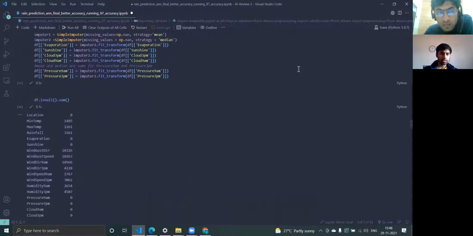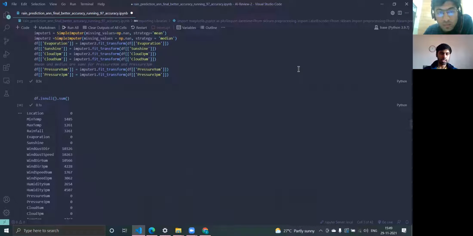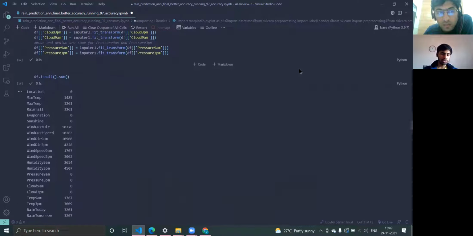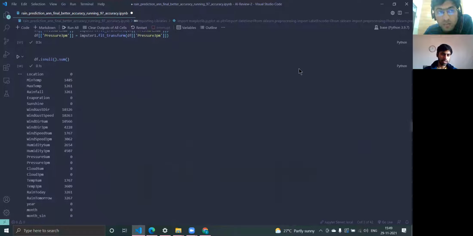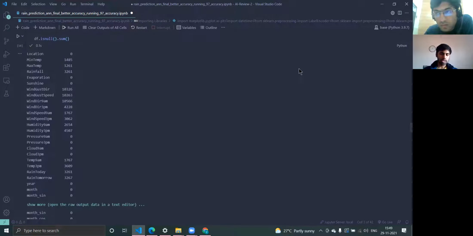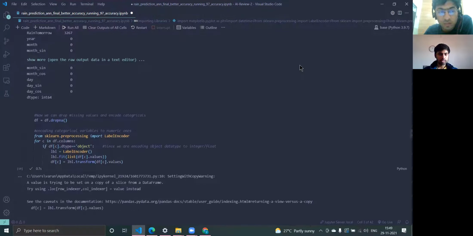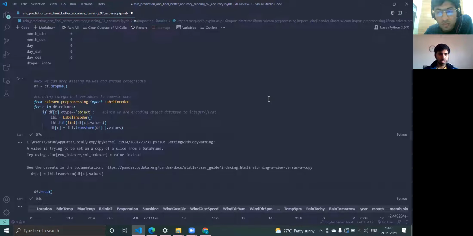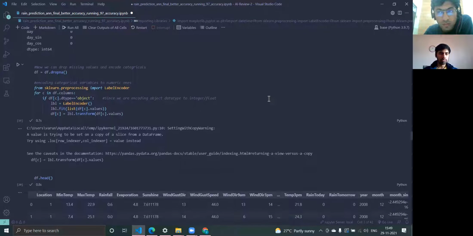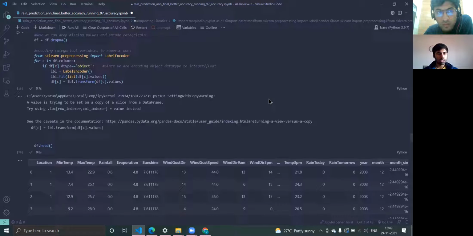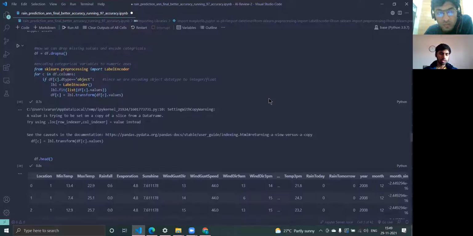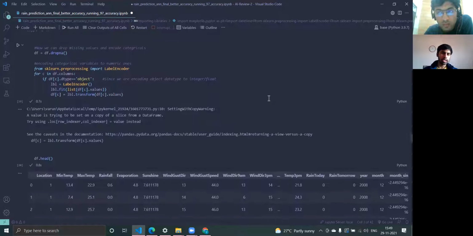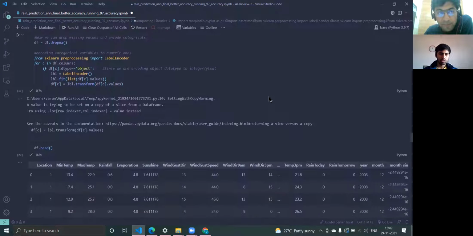As you can see here, we created 2 imputers, one using mean and one using median. Then we decided to see how much data is still missing. As we can see, around 10,000 values are still missing for wind gust direction and many others. Can you scroll down? Since these are missing values and they are objects, we decided to drop all the missing values and convert the leftover values into numeric data using label encoder. So Varun, can you scroll down?